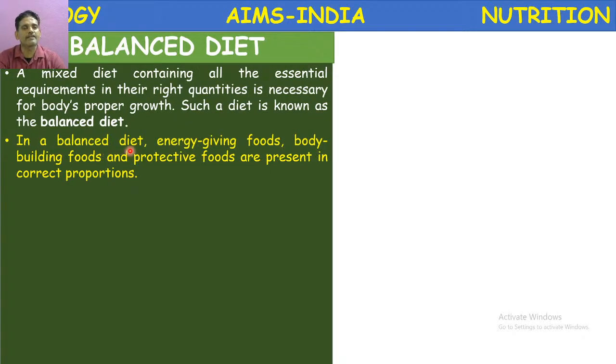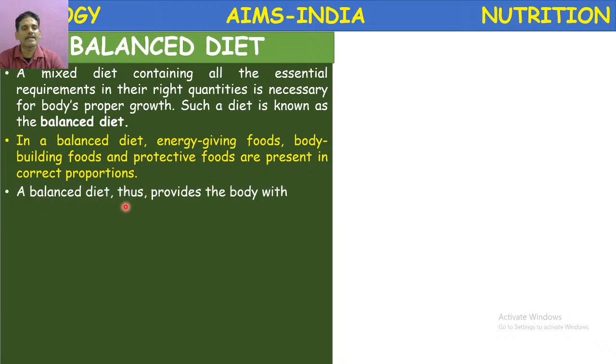In a balanced diet, all types of food materials are present. Energy giving foods. What are energy giving foods? Carbohydrates and fats. And bodybuilding foods. What are bodybuilding foods? Proteins. And protective foods. What are protective foods? Vitamins and minerals are present in right proportions, or correct proportions. How much is required, that much is present. Then it is called a balanced diet.